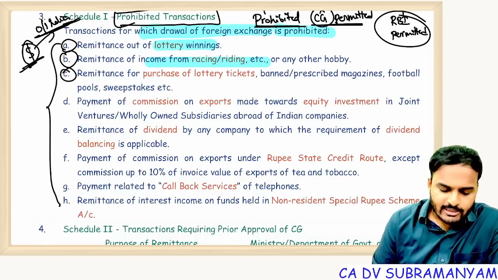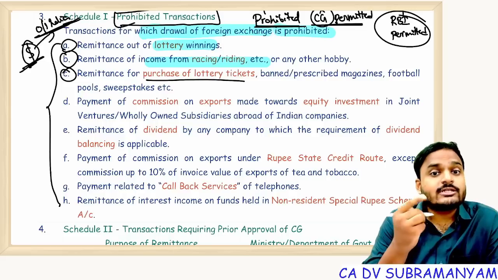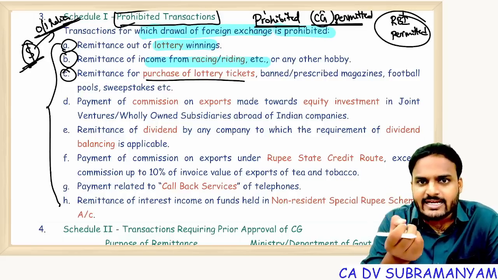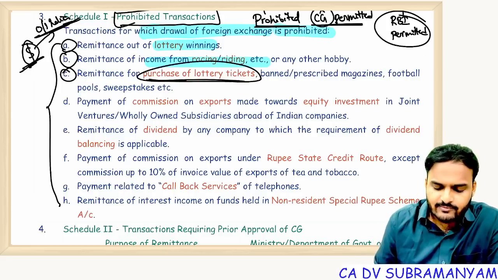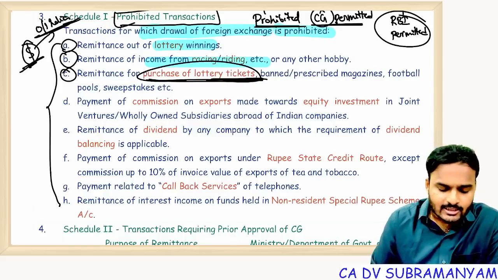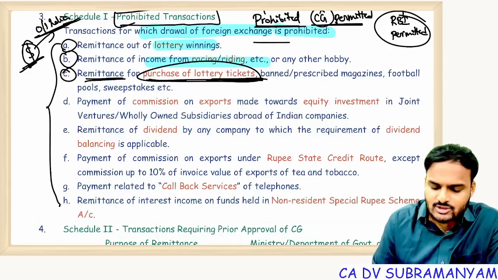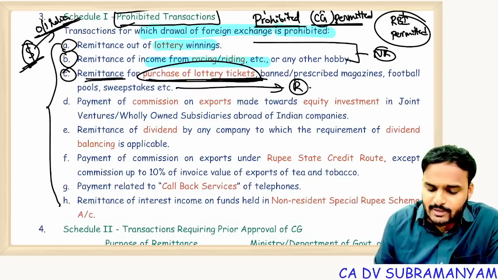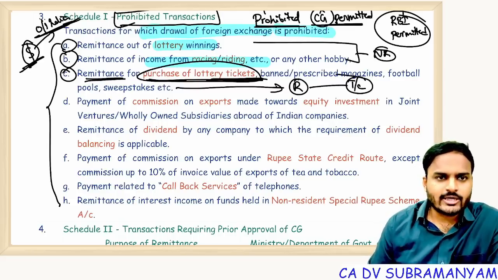And C point, remittances for purchase. 1, 2, they are winnings. C is about tickets: lottery tickets, subscription of racing, riding or prescribed magazines, football pool, sweepstakes, for purchase of these tickets, where these tickets are available outside India. For purchase of these lottery tickets, can I withdraw dollars, sir? No, not allowed. So the first 2 are non-resident winnings in India. The third point is a resident purchasing tickets outside India. Both are prohibited. Getting my point, students? Next one.